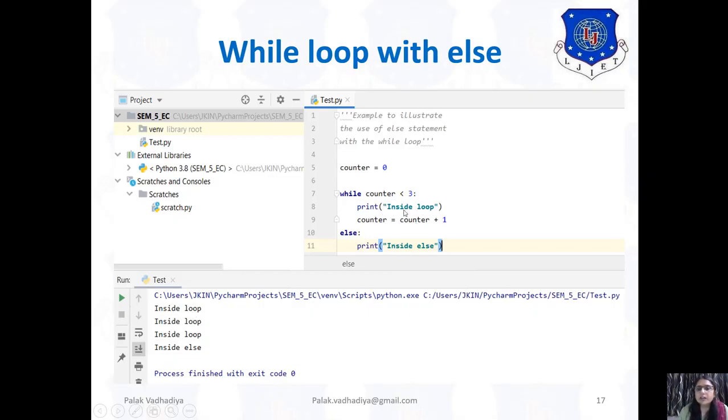Now the counter value is increased by 1, so it becomes 1. Again it checks this condition: 1 is less than 3, yes. Again it prints inside loop. Now 1 plus 1 becomes 2. Again this condition is true, so it prints inside loop. Now 2 plus 1 is 3. Now take this condition: 3 is less than 3? No, this condition is not satisfied. So the else part is executed, that is, inside else.